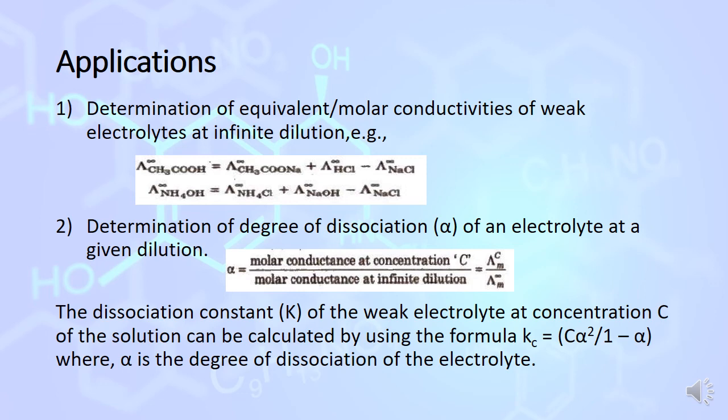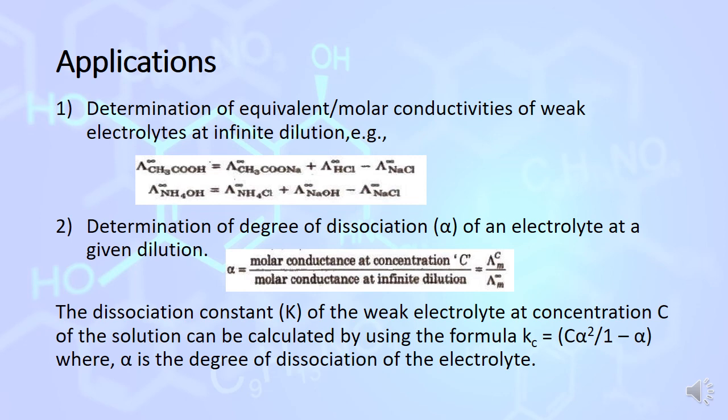We will need lambda m infinity of sodium acetate, HCl and NaCl. For this purpose, we need the two ions in acetic acid, the acetate ion CH3COO negative and H positive. So we select strong electrolytes containing acetate and H positive ions.